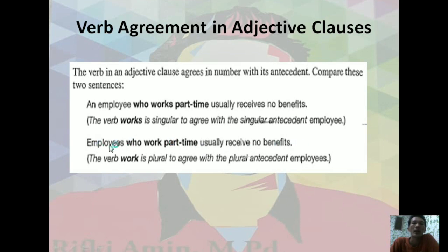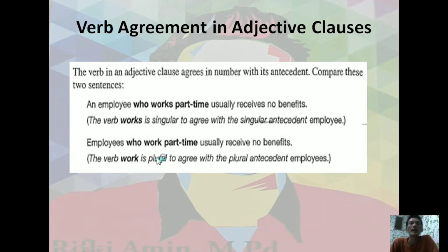And in the second sentence here, we know that the verb agreement here, like for the simple present, it is like they. The pronoun or the subject functions as they, usually receive no benefits. That's why when you want to describe the word employees using who work, not who works, but who work.